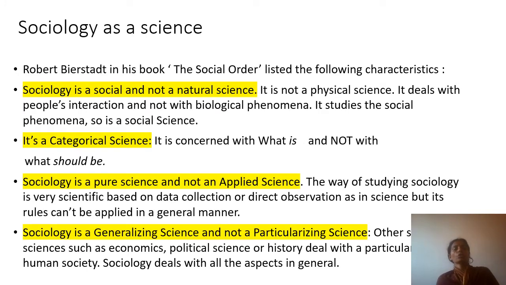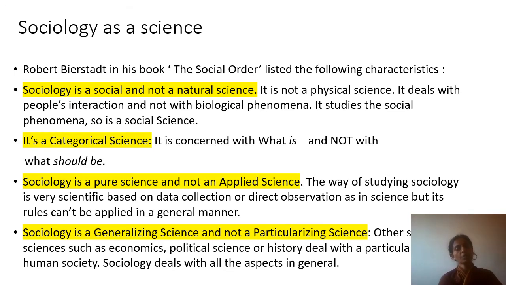Let's examine sociology as a science. Robert Bierstedt, in his book The Social Order, listed the following characteristics. Sociology is a social and not a natural science. It is not a physical science. What is a physical science?